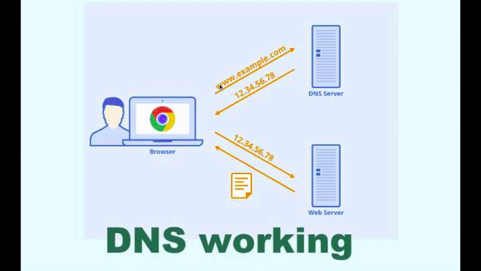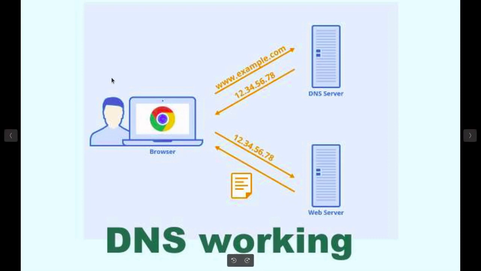As you can see here, when the user is typing www.example.com, then the server is finding the IP for this and returning the IP to the client, and the client is making the request again to the server with the IP, and the client is getting the information.